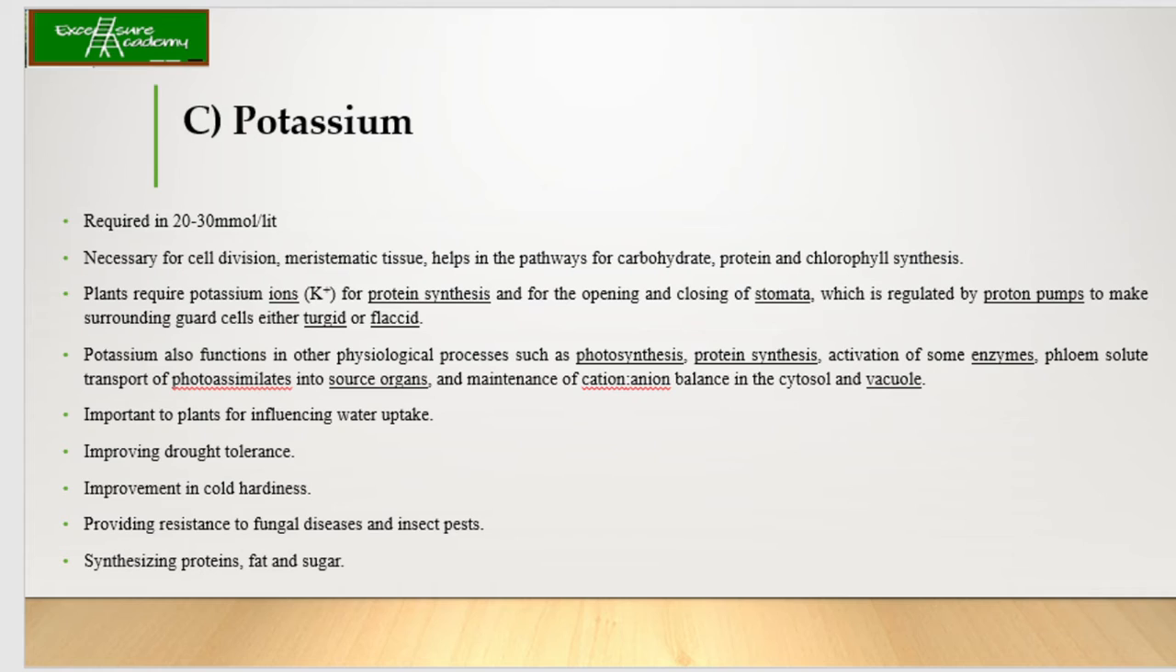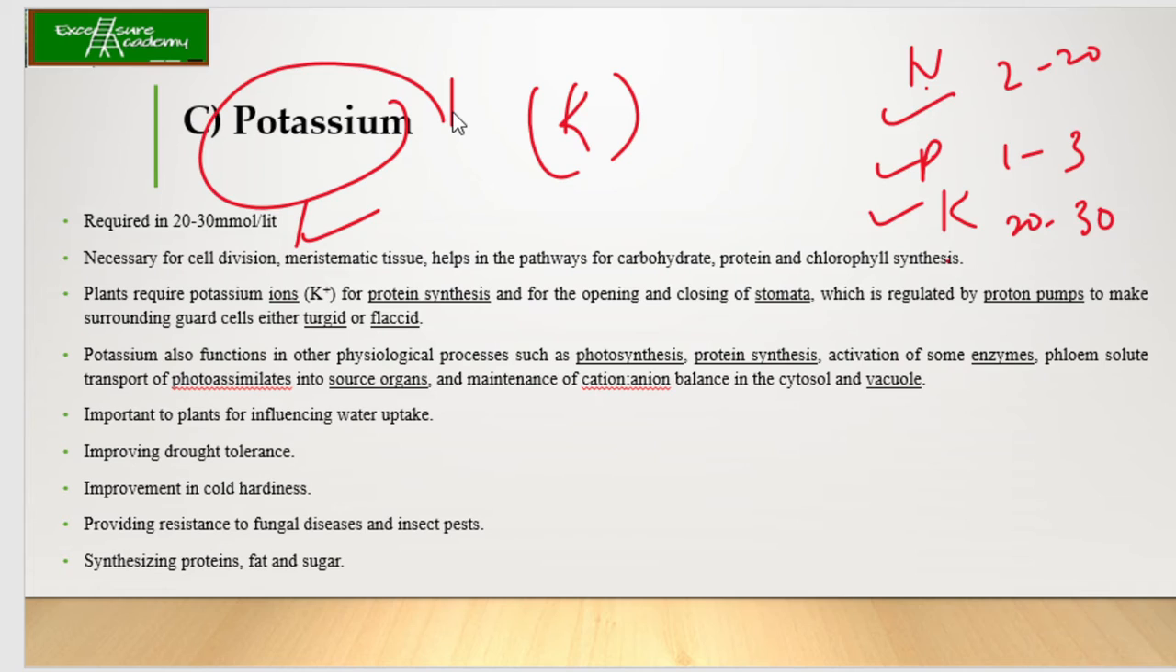Now coming to the potassium. So that is your K. From N, nitrogen, P, phosphorus, K, potassium. Now potassium we are going to talk about. Potassium is required in 20 to 30 millimoles per liter. Now if you see among NPK, this was 2 to 20, this is 1 to 3 and now this is 20 to 30. So you can see that potassium is required in the highest concentration. It is necessary for cell division in meristematic tissue, and helps in the pathways for carbohydrate, protein and chlorophyll synthesis. So along with nitrogen and phosphorus, even potassium is required for chlorophyll synthesis.